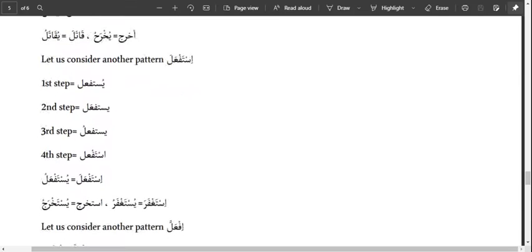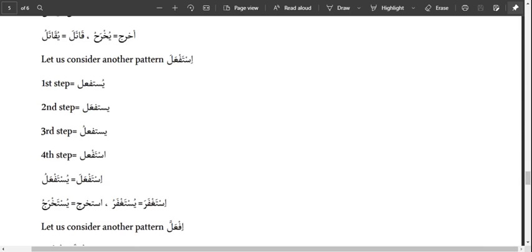Another pattern is istaf'ala, yastaf'ilu. The harful mudara changes to dhamma. We have yu, then the second to the last letter taking kasra before now takes fatha, then the last letter takes dhamma. So all sukuns remain the same. So istaf'ala, yastaf'ilu becomes yustaf'alu. The second to the last letter taking kasra must return to fatha.